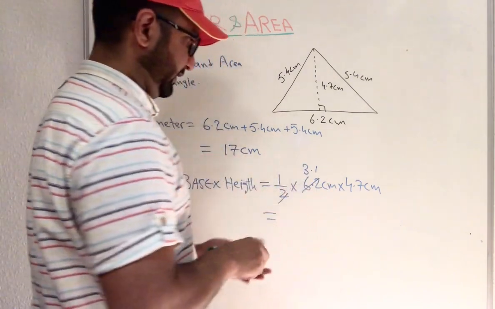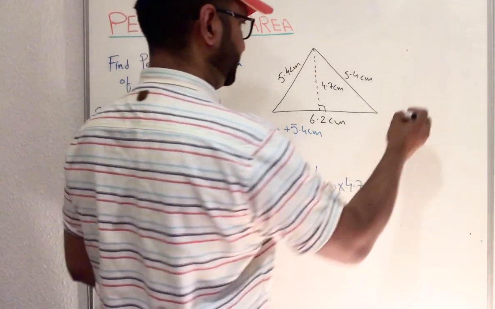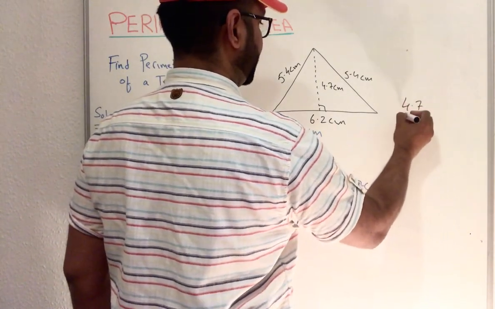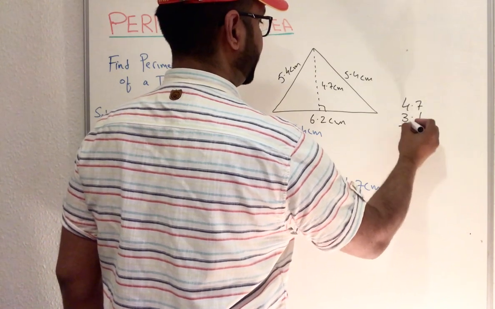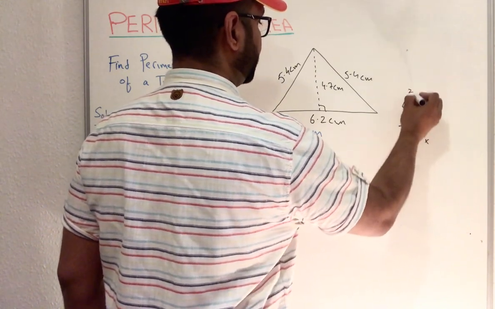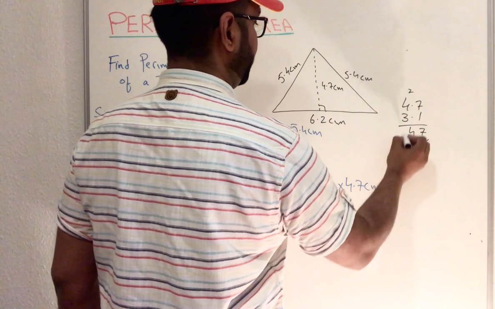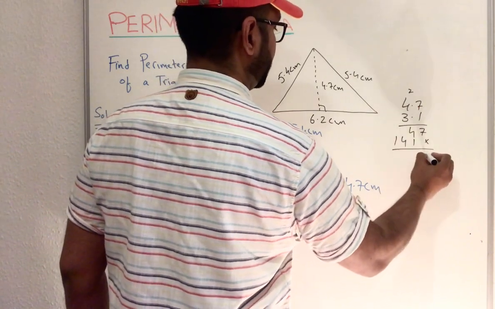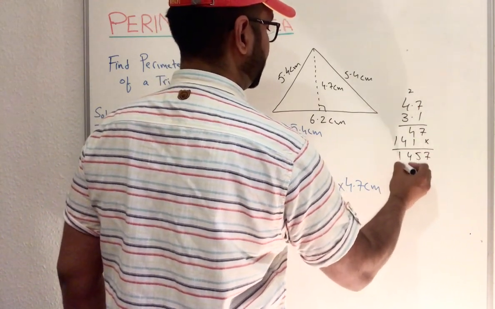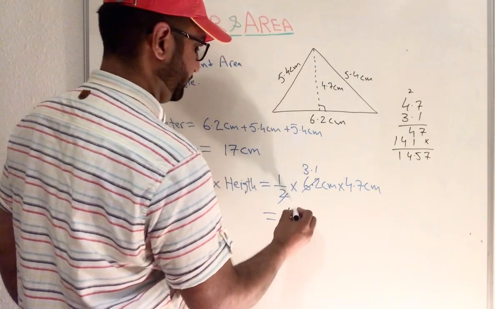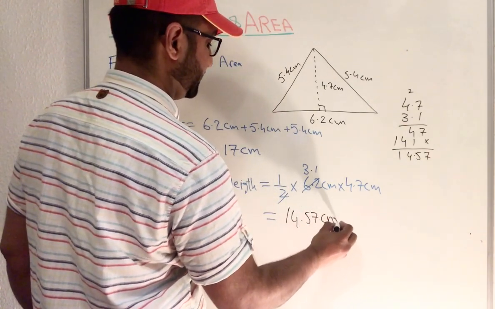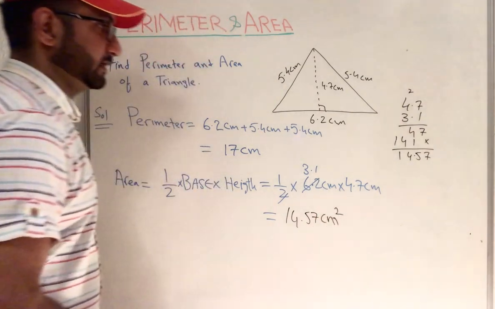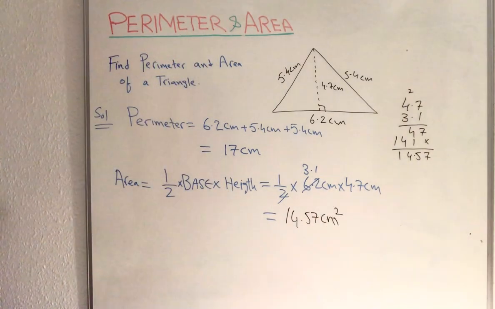When multiplying decimals, 4.7 times 3.1, which is equal to 14.57 centimeter squared. This is our answer.